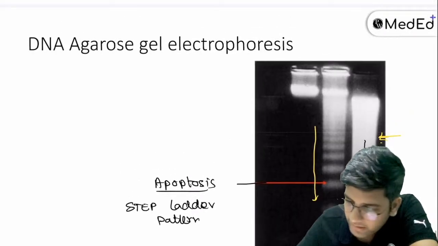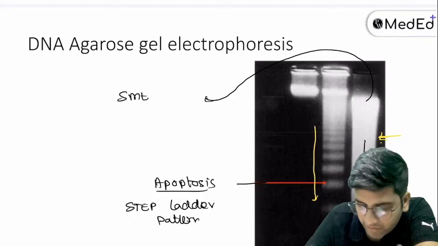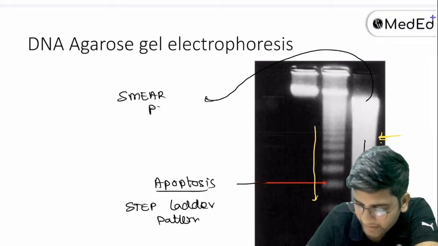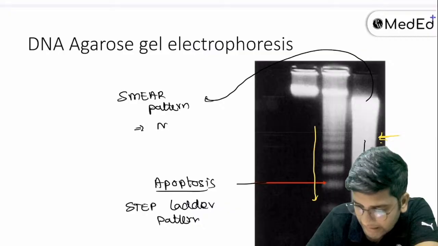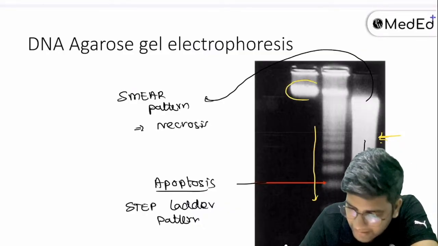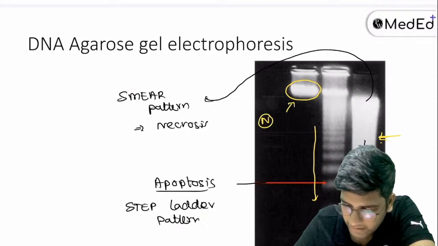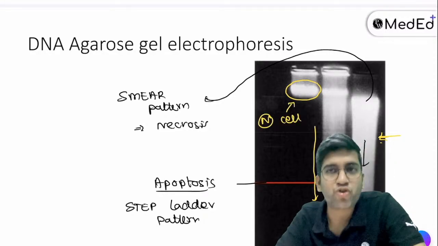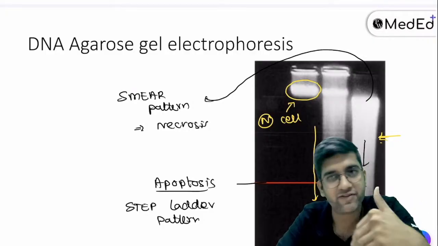This one looks like a smear. You must have made a peripheral smear in your first year, right? There's a smearing pattern of electrophoresis seen in necrotic tissue. And this here is a single molecular weight of DNA. That's a normal cell, because a normal cell will not have destroyed or cut DNA. It's a single one, right? So I have a step ladder pattern and I have a smearing pattern.